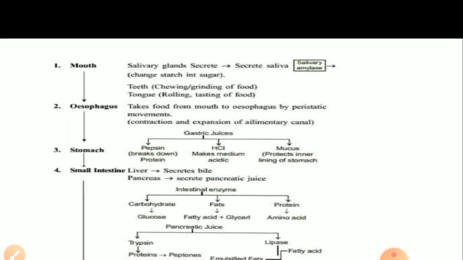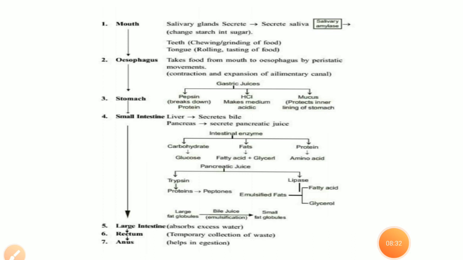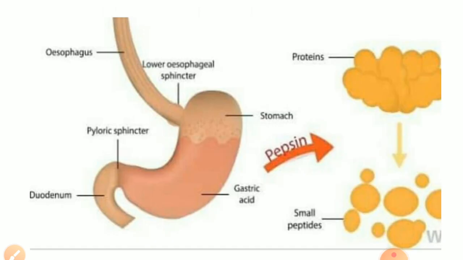So what is the role of HCl? HCl is hydrochloric acid which is required to activate pepsin, which is secreted into the stomach. In this slide you can see pepsin is an enzyme which is secreted from the stomach and it helps in the digestion of protein. Thus the role of the stomach is very important in digestion.